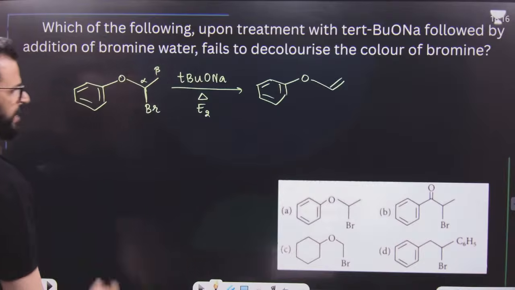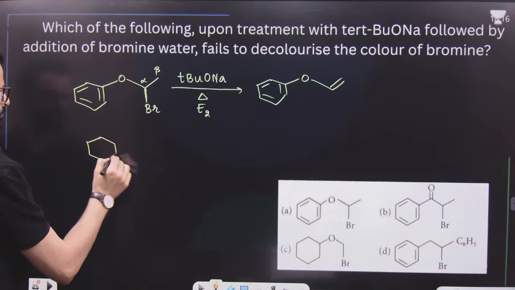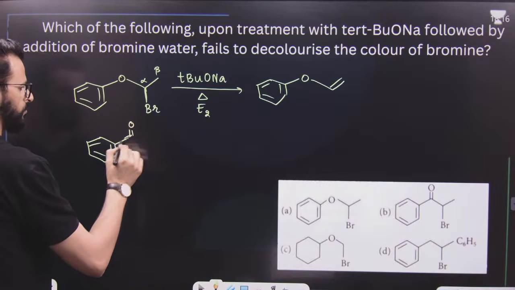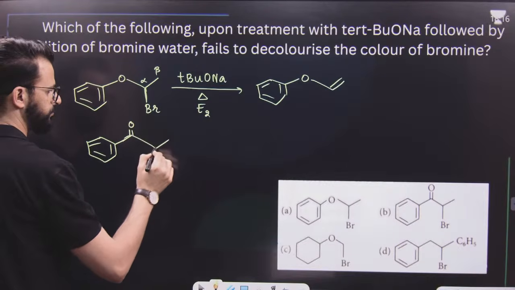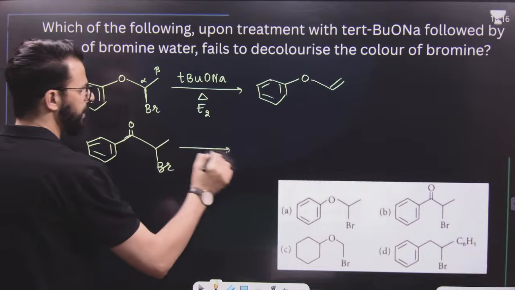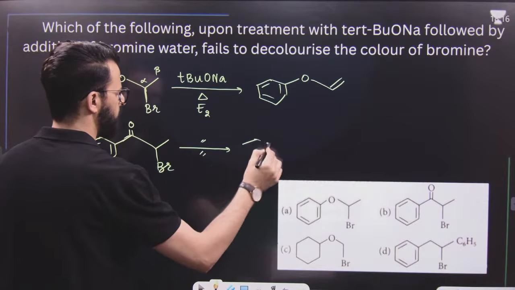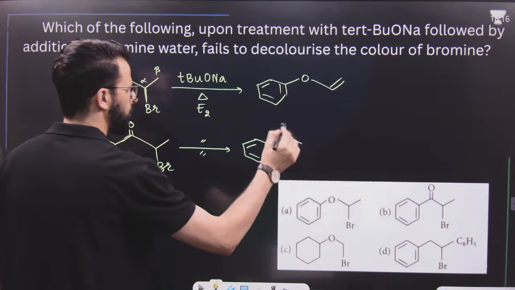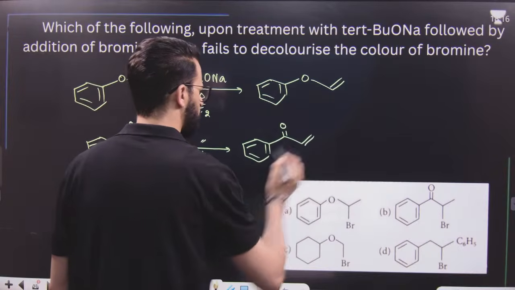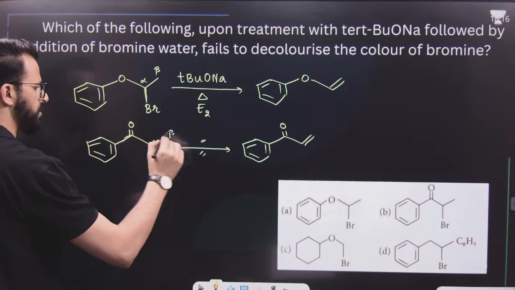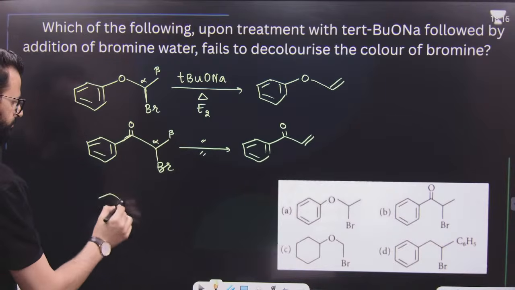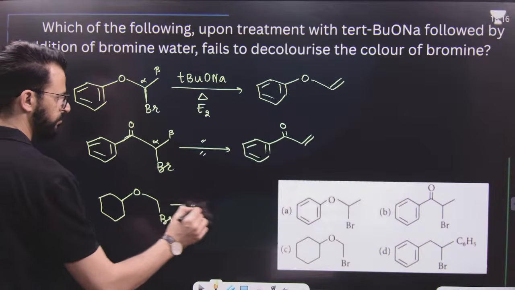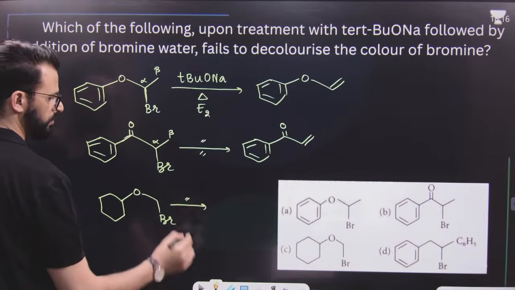Now, second one is this one. This on treatment will result in the formation of this one, alpha, and this is beta. Then third one, have a look.